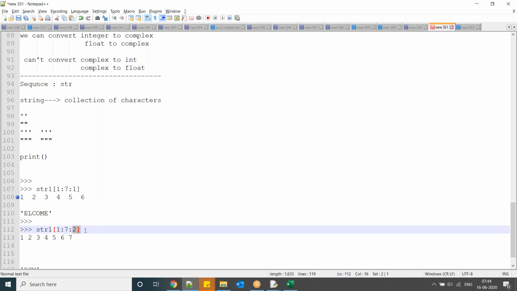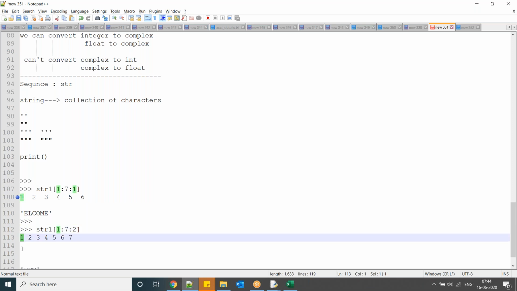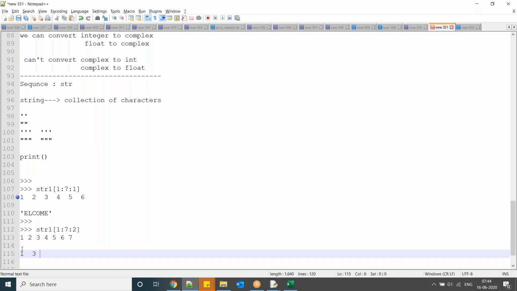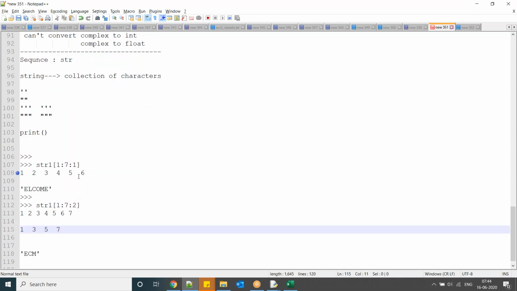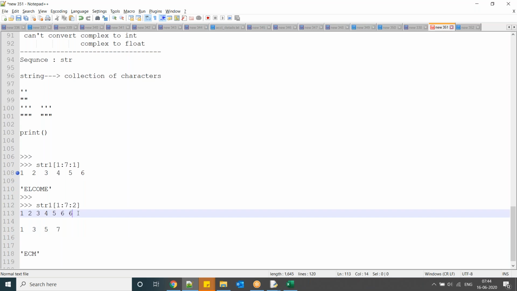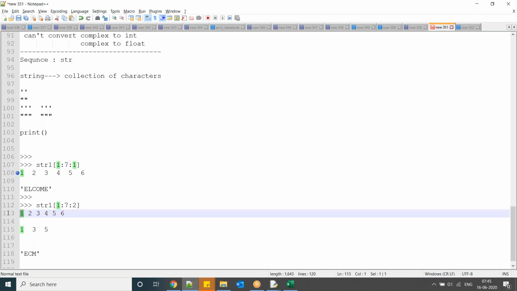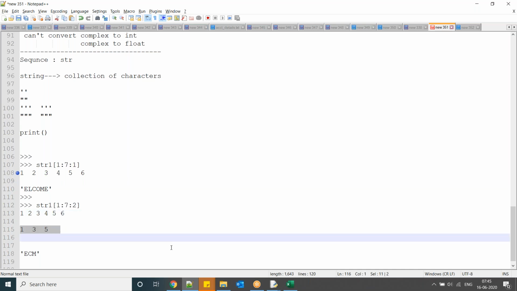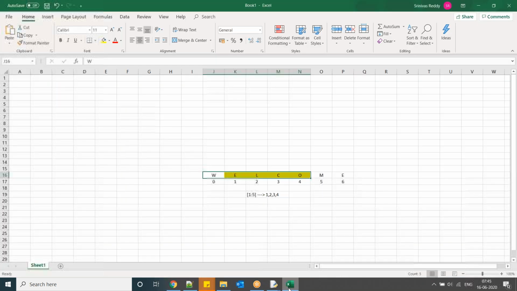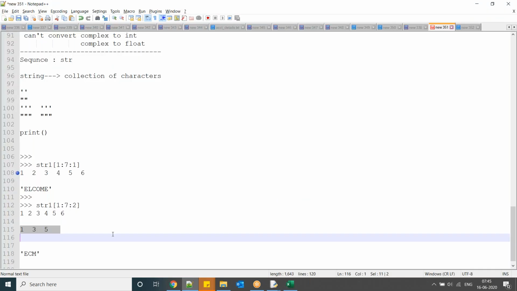Now if you specify 2, the increment value is 2, so 1, 3, 5. What are the characters at 1, 3, 5? ECM.